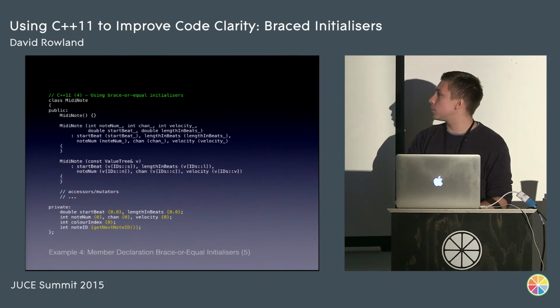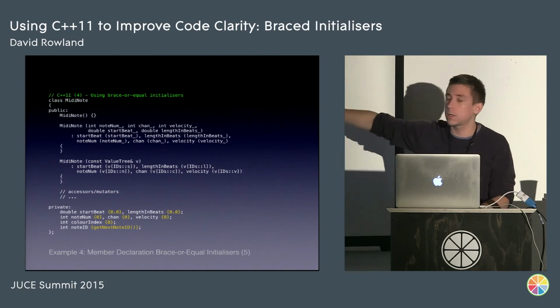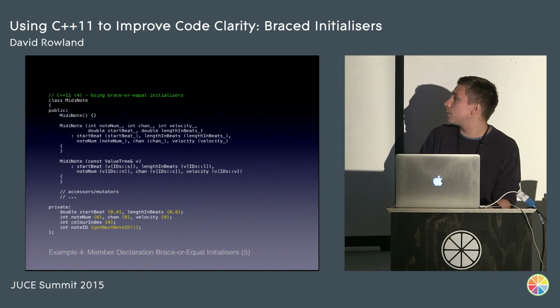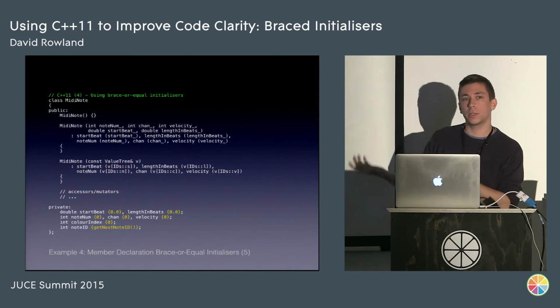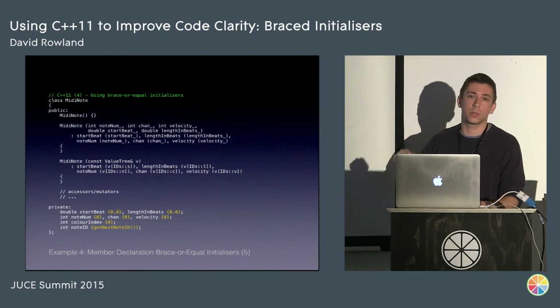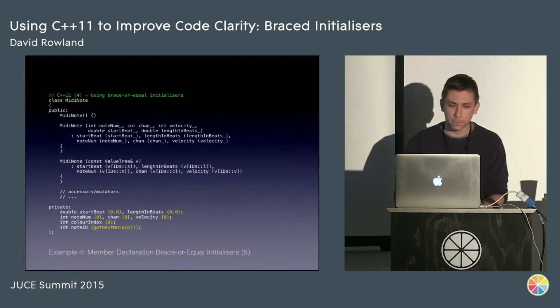The other thing to note is that constructor initializers, so these here, will take precedence over brace or equal initializers. So if you've initialized note ID in a copy constructor, for example, where you're taking the note ID from another note, then there is no function call. There's no overhead to this if you've actually initialized something.